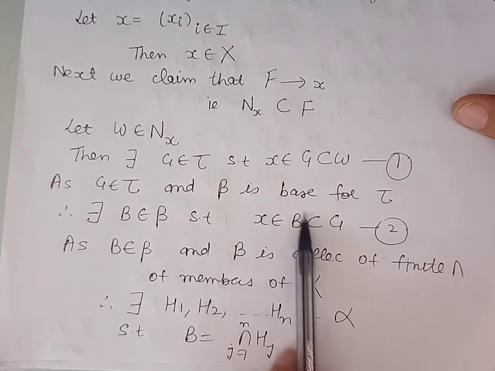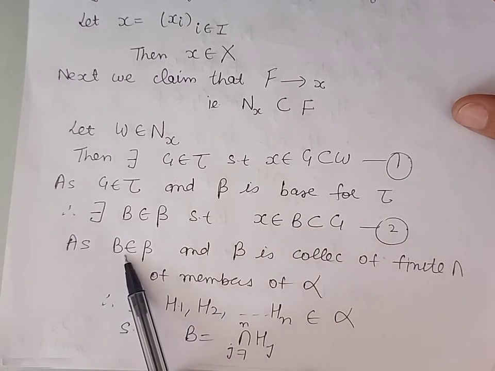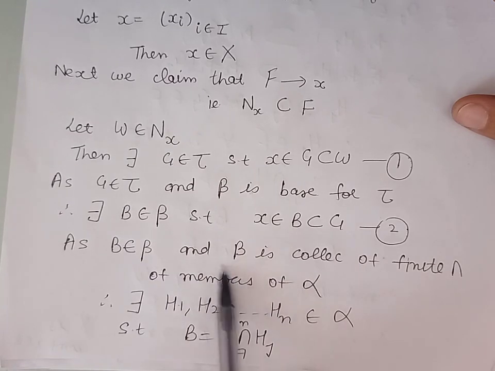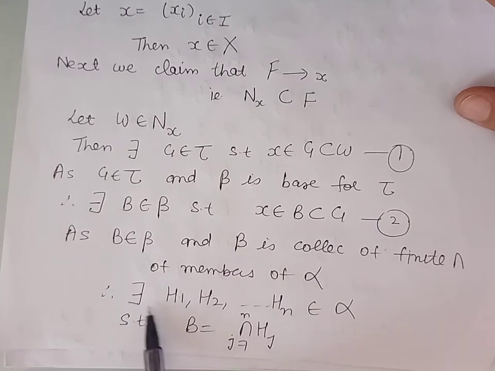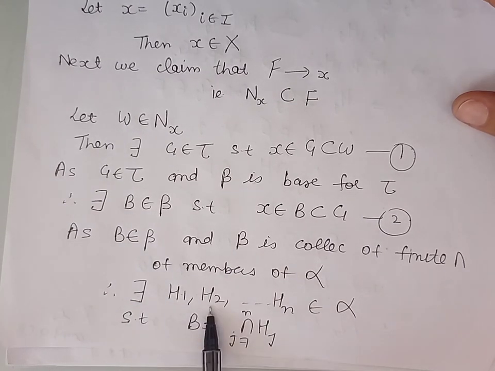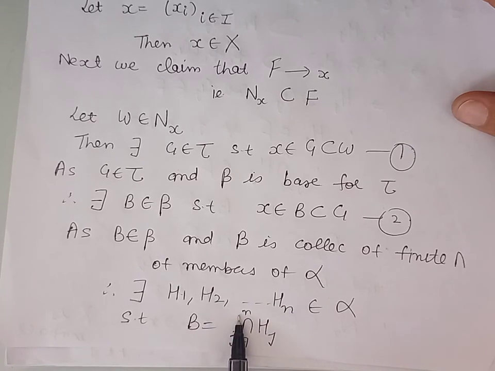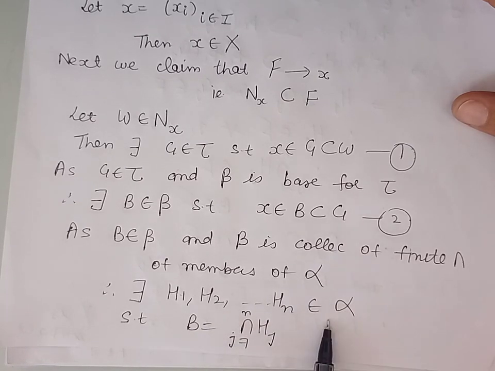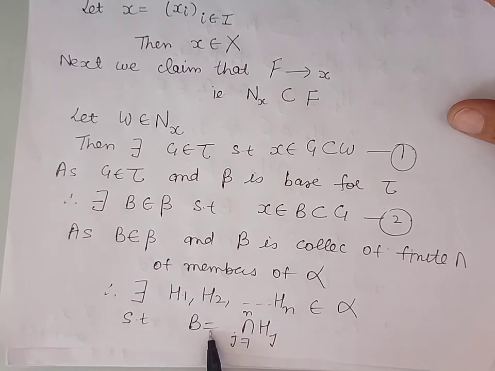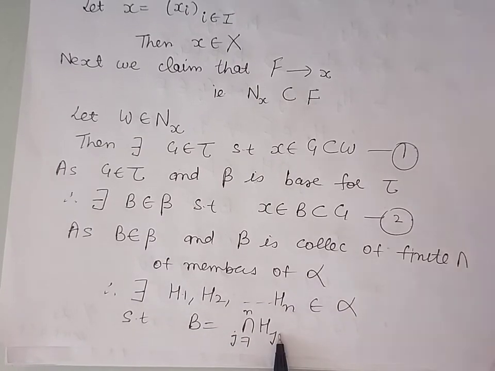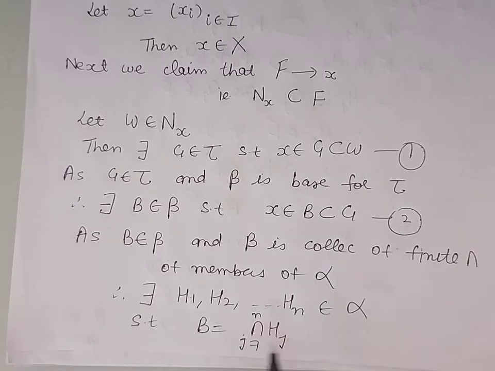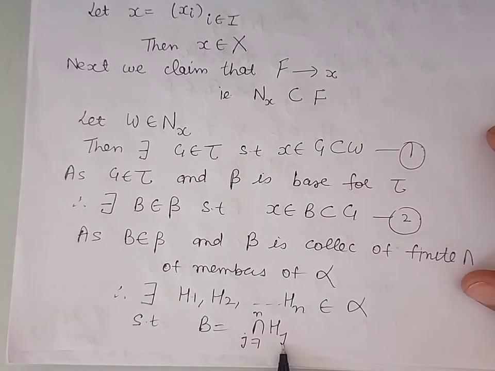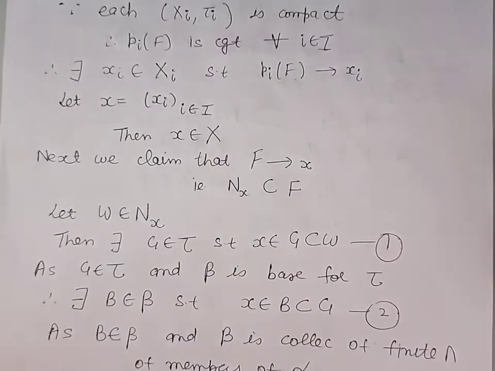Now because B belongs to the defining base for the topology, and by definition of defining base, this is the collection of finite intersections of members of subbase, and therefore there will exist finite number of members h1, h2, h3 up to hn from the subbase such that B is the intersection. It means B can be written as intersection of hj where j varies from 1 to n.